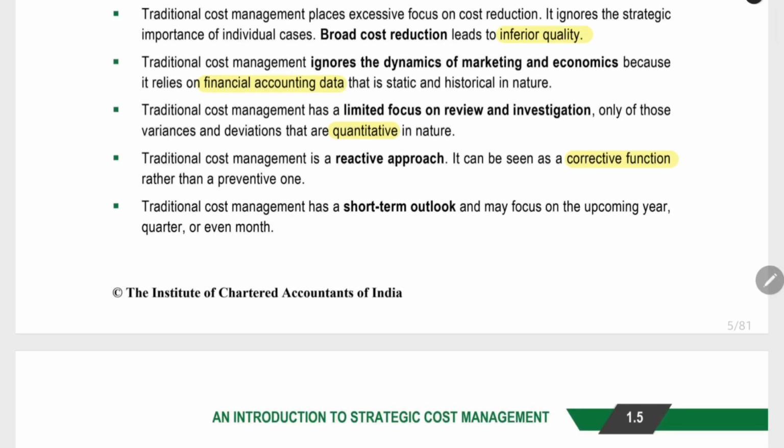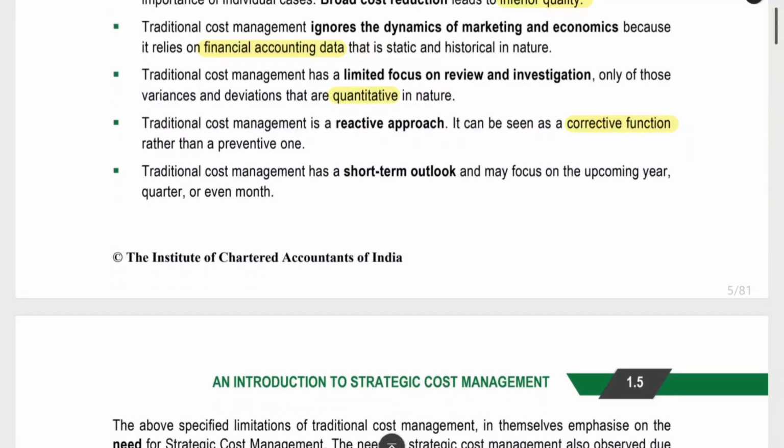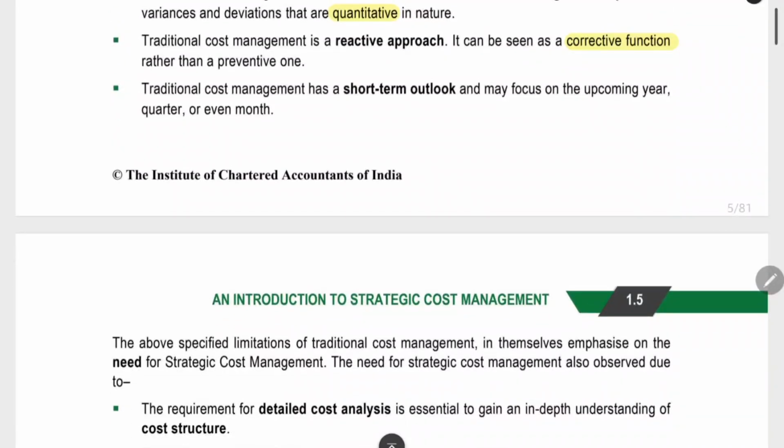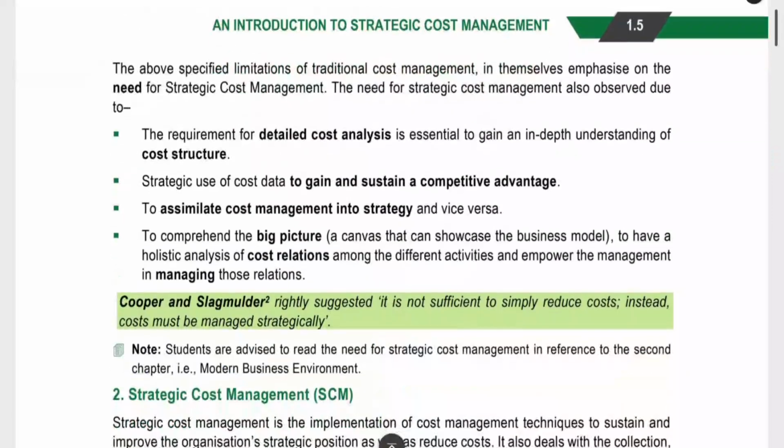Corrective function: traditional cost management is a corrective function. They will react only if they see a problem. But nowadays, what is cost management? They will try to predict the problem before it occurs and prevent it. Prevention is better than cure. Traditional cost management will solve the problem only after it is created. The next thing is short-term outlook. Traditionally, we will look only at the short term, but modern cost management takes a long-term approach.